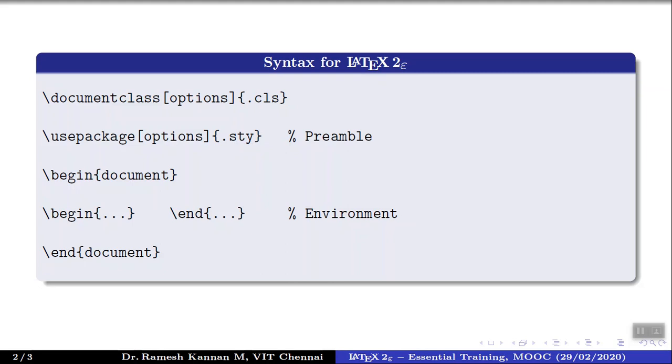Then it's begin document and end document. As I said, it's the body of the document. I think this is the most important thing. So those are called preambles and the class files. And this is where you typeset your content. And in between that, you can even go for an environment. Say, for example, if you wanted to incorporate images, then you should be looking into an environment called figure. Begin figure, and within that you should incorporate the details of the figures, then followed by end figure.